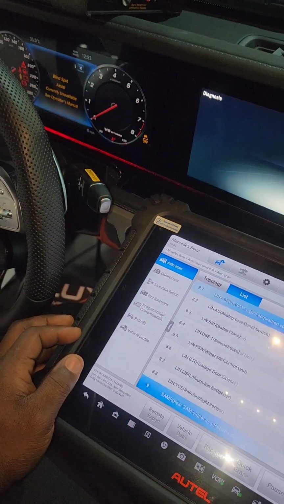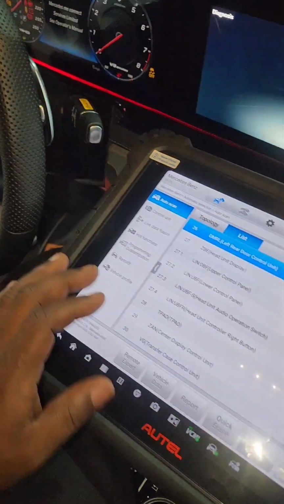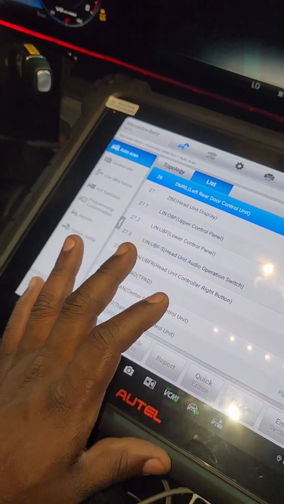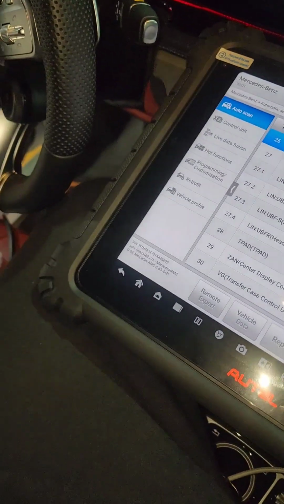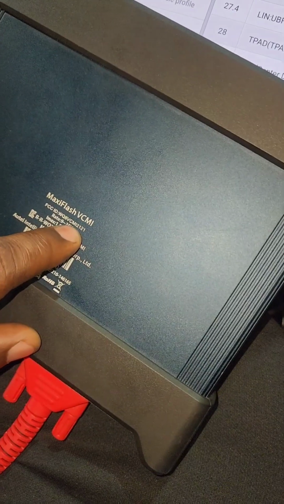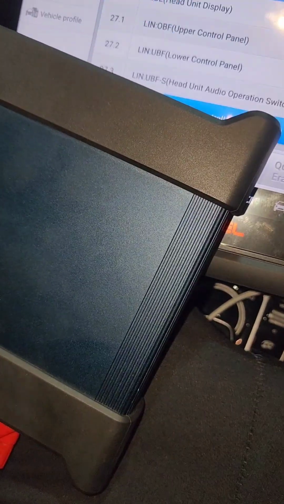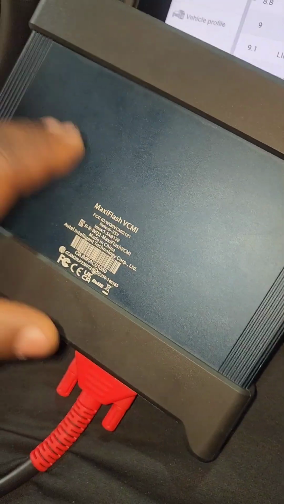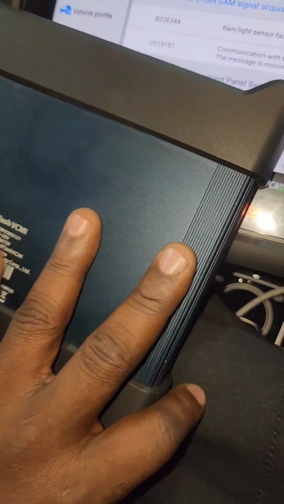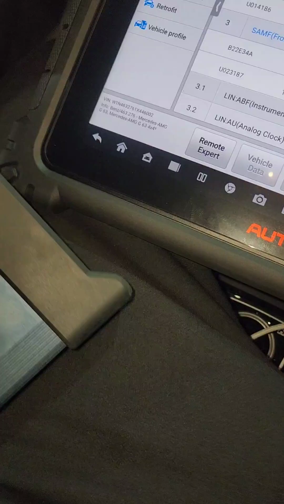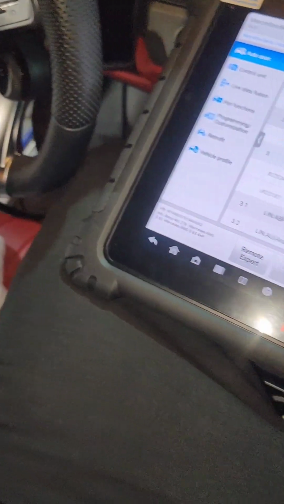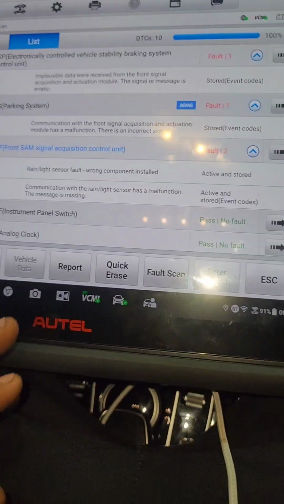I'm scanning the computer, and I have the latest scanner here. Let me show you. This is the VCM, you can see CV212. It can do EV cars, and any other cars, Chinese cars, all the cars. This computer can do it. This EV can do it.